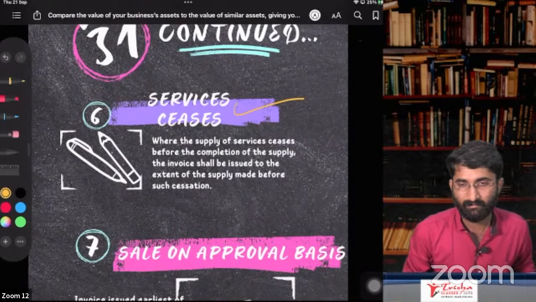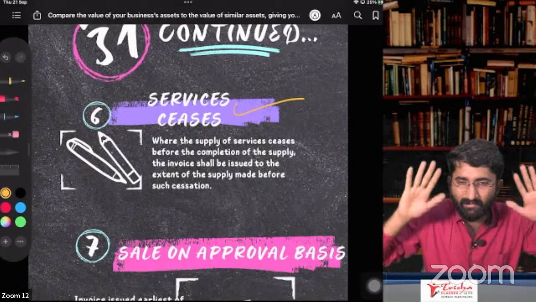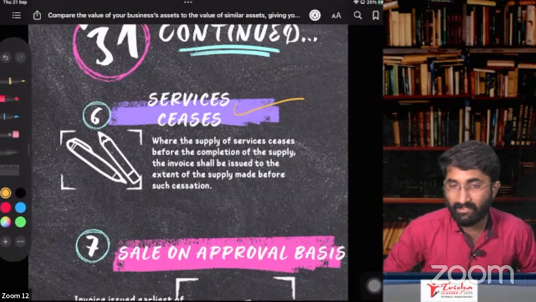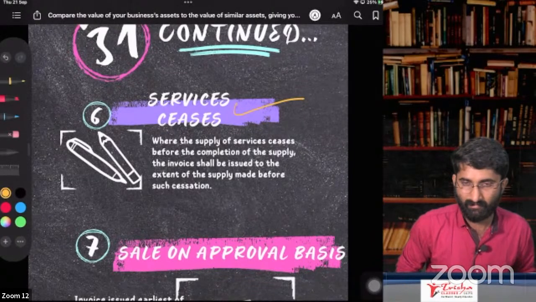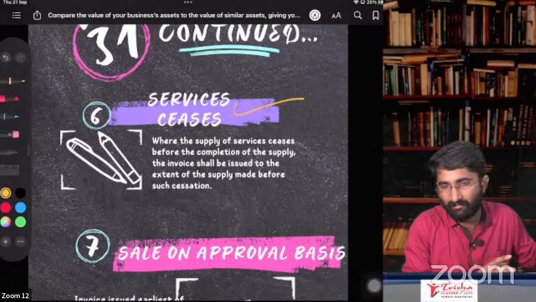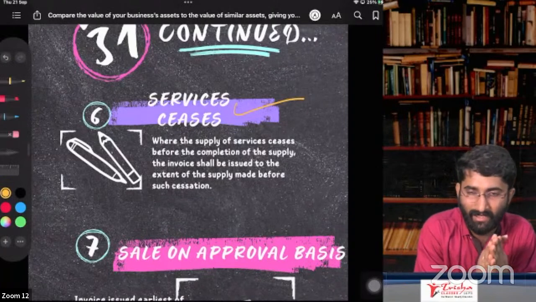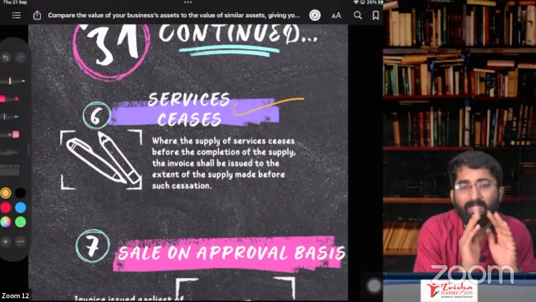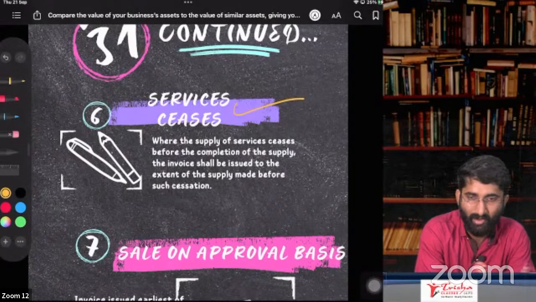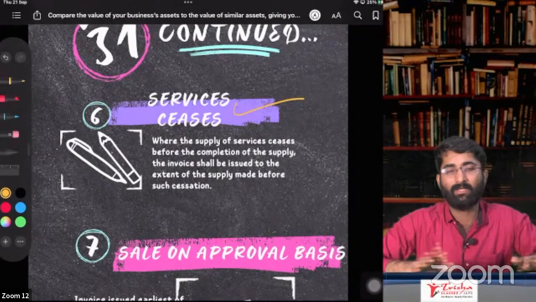Services cease, sir. In between, service is going to cease. That means service will stop here. Example, I am giving you the class and you found that some other work is pending. Sir, you say that right now I am not doing any classes here, I'm not taking any classes, please stop this, or I will get some personal commitment. So I say that, people, I'm going to stop the services here.